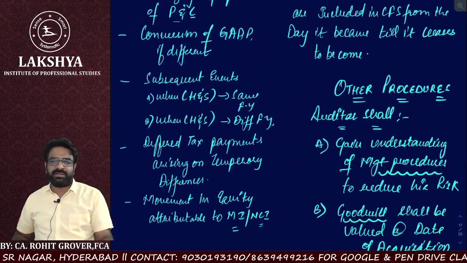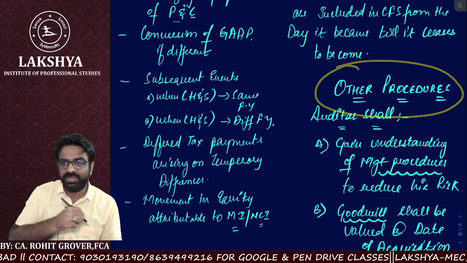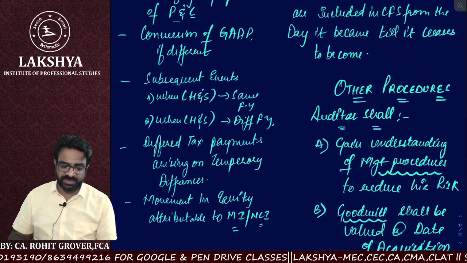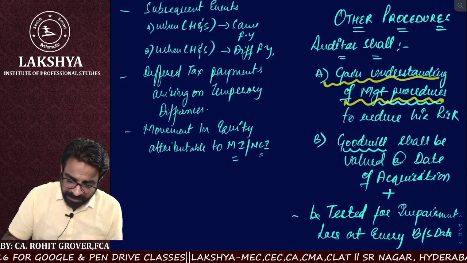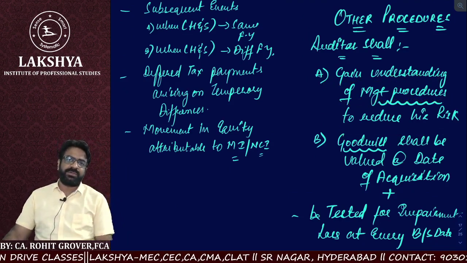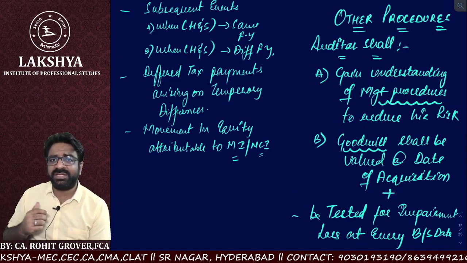The story didn't end here. We have other procedures. These were the main procedures, but we have other procedures. Now, the auditor has management procedures to reduce material misstatement. The auditor knows what procedure he has to follow and what procedure he need not follow.